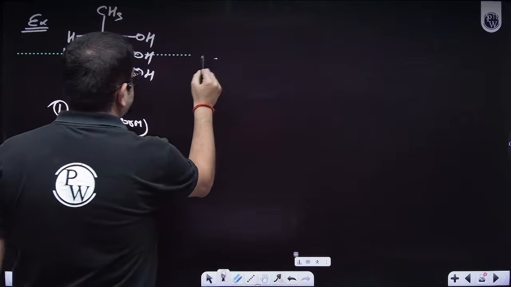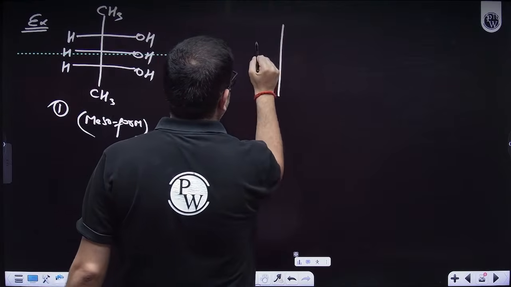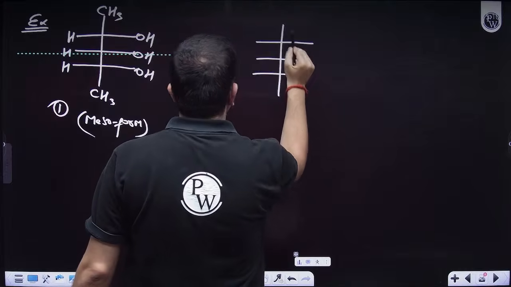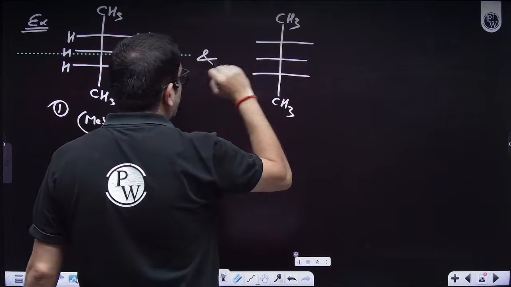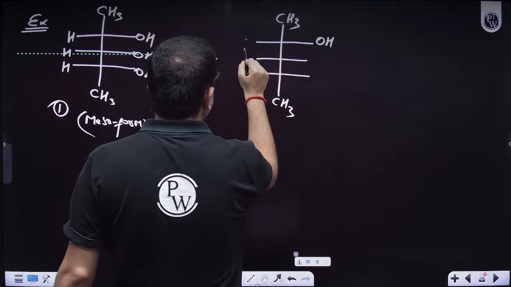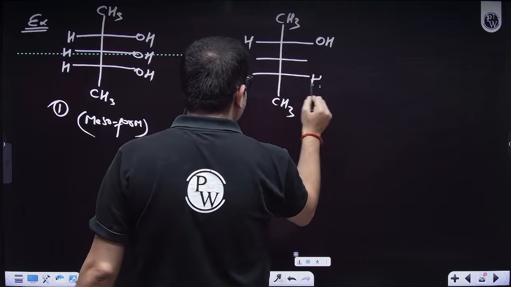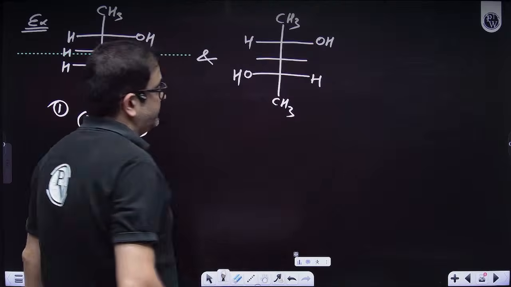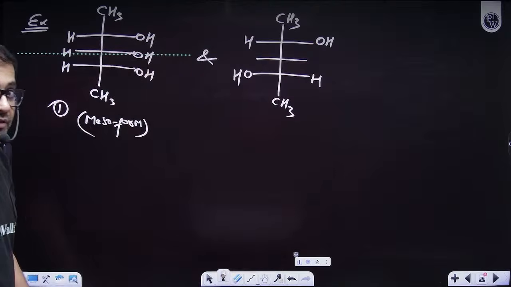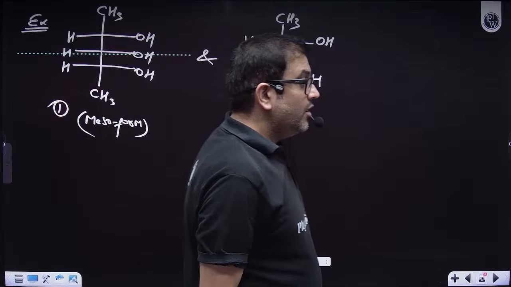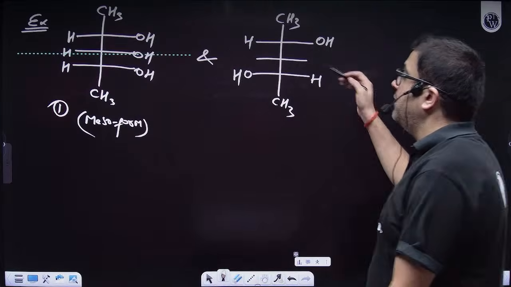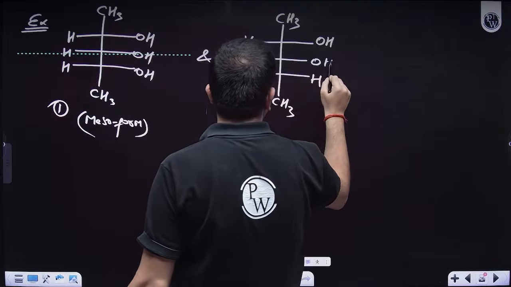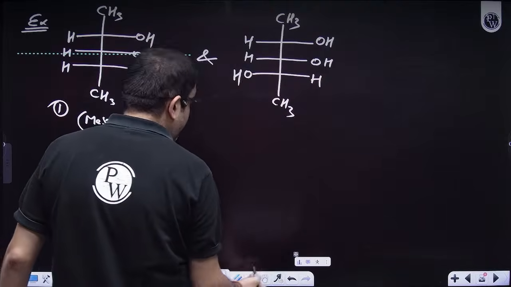But apart from this, what can I do? Then you don't make a mesoform. As in, this is OH, this is H, make this as H and this as OH. I hope everybody is getting it. What about the middle portion? Middle portion can be anything. Let's say it is OH, H, but now it will be optically active.